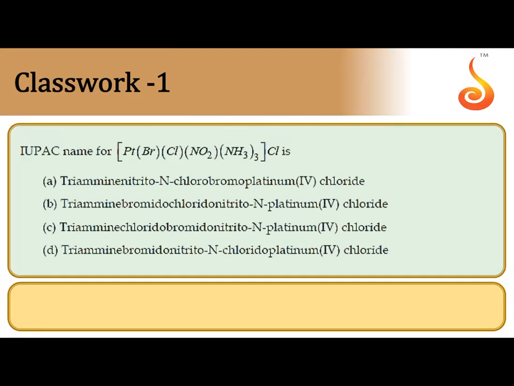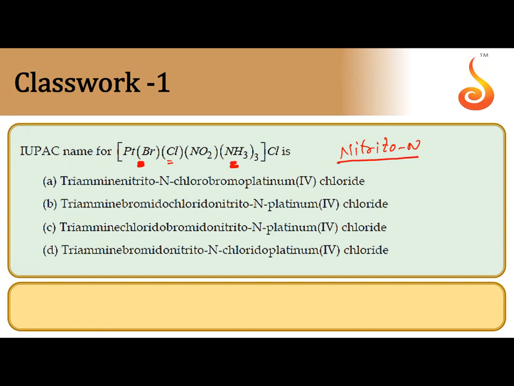For the IUPAC name, first you select the ligands. Bromido, chlorido, and NO2 is nitrito-N, attached to the central metal atom through N, along with ammine 3.